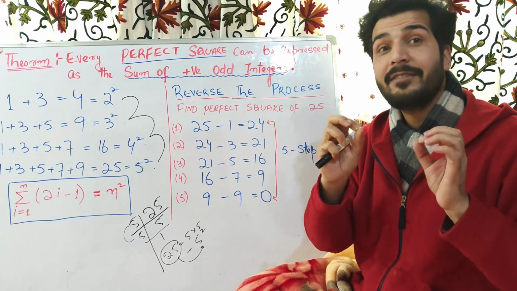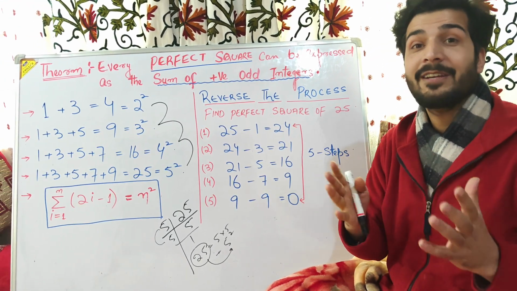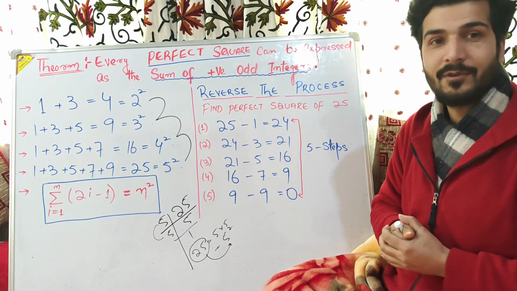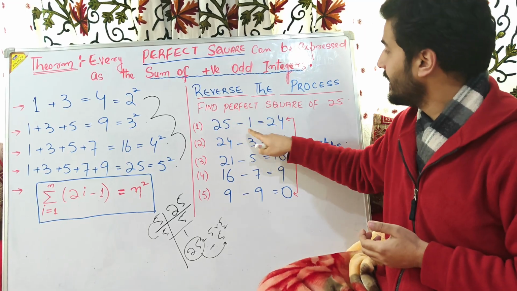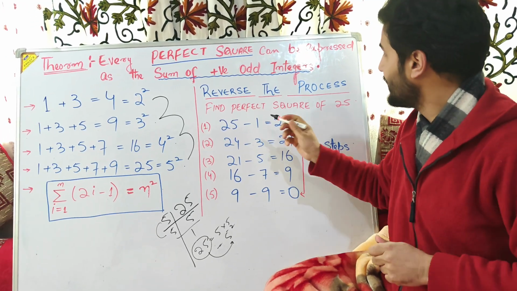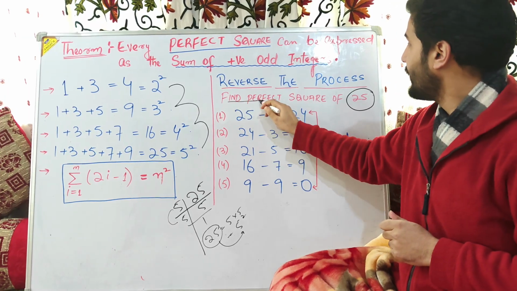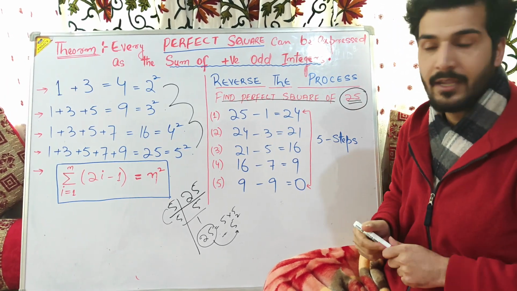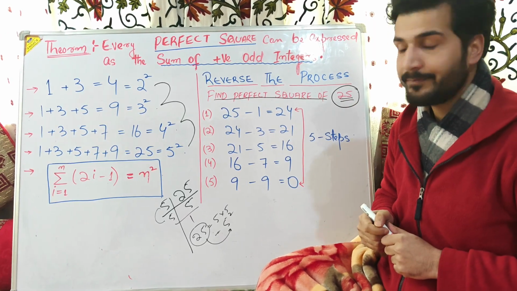I will reverse the process to find the perfect square of a number. So how can we reverse the process? Let us suppose that we will take this 25 again, and we are told to find the perfect square of this 25, right?